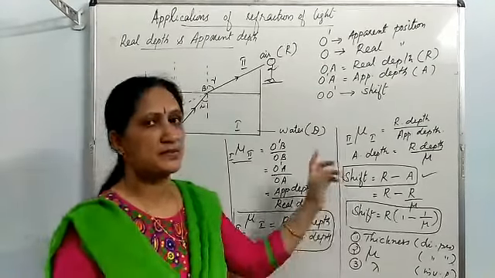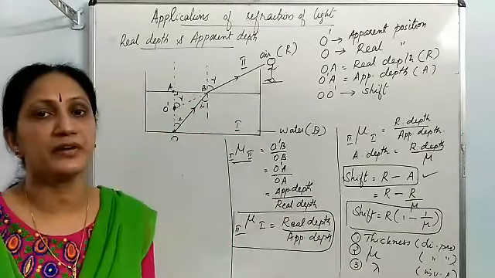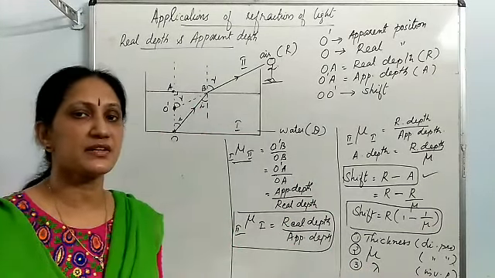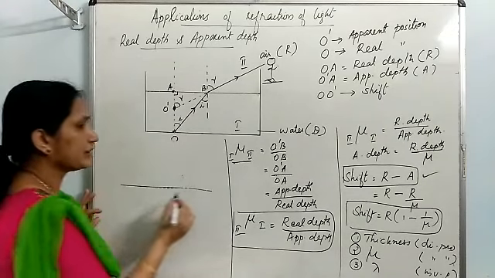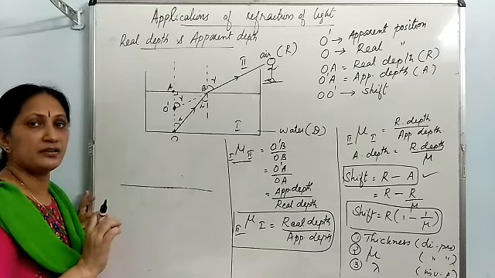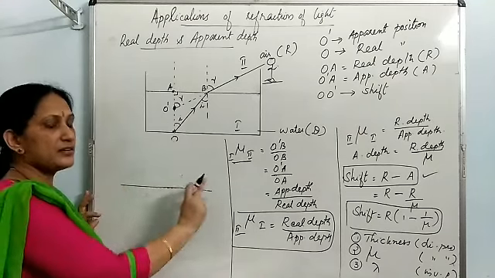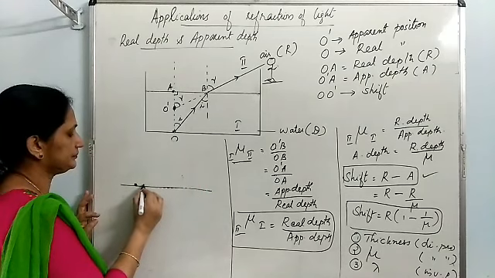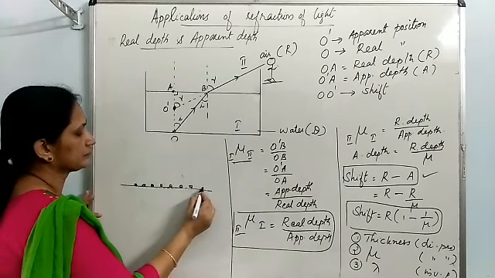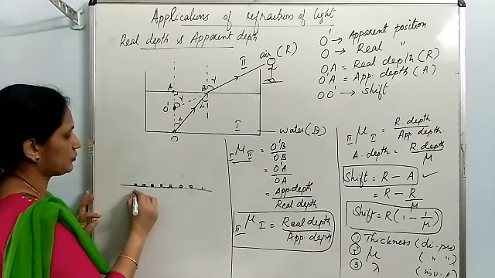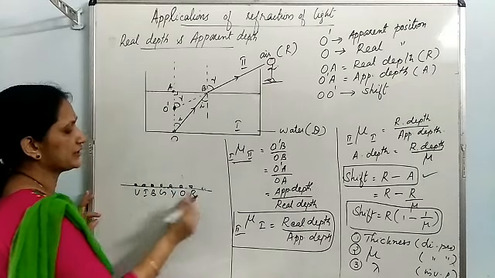Let me discuss a question based on this third point, how the color or wavelength of the light determines the shift. Listen to the question. On a white paper, 7 dots are made with different colors, starting with violet and ending with red: violet, indigo, blue, green, yellow, orange, red.